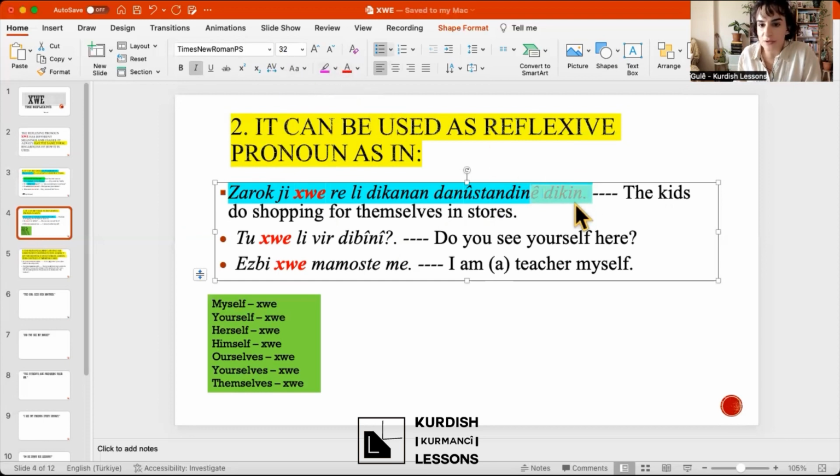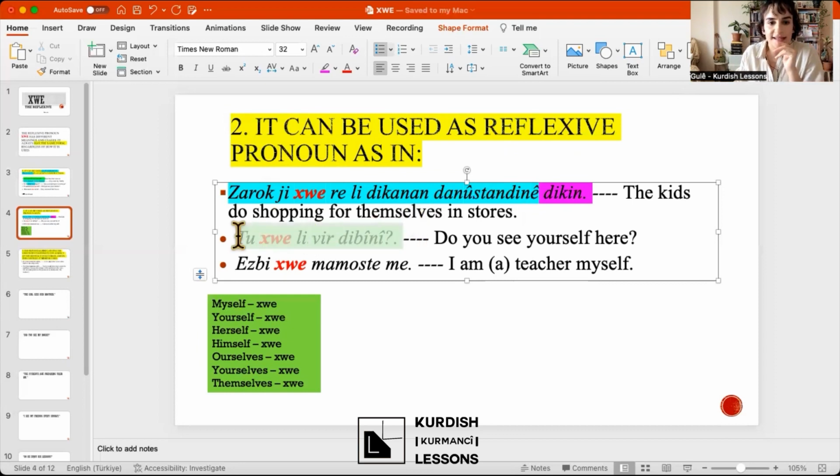If we have a plural verb, it means Zarok is plural. And if Zarok is plural, you translate it for themselves. Of course, if it was one kid, you would say Zarok jkhore lidikanan dadustandine dike. You would just change the verb, the ending, but not the subject, not the reflexive, because they are the same. Okay?